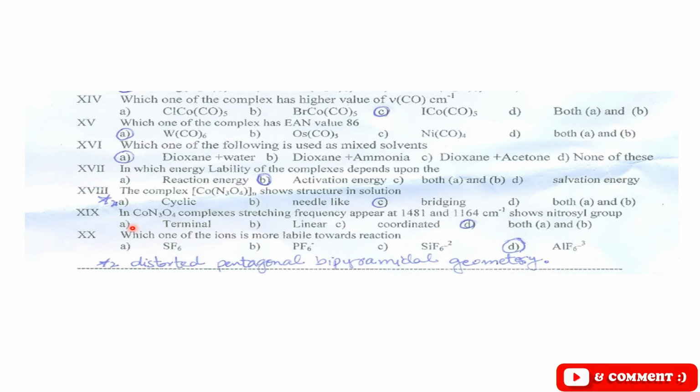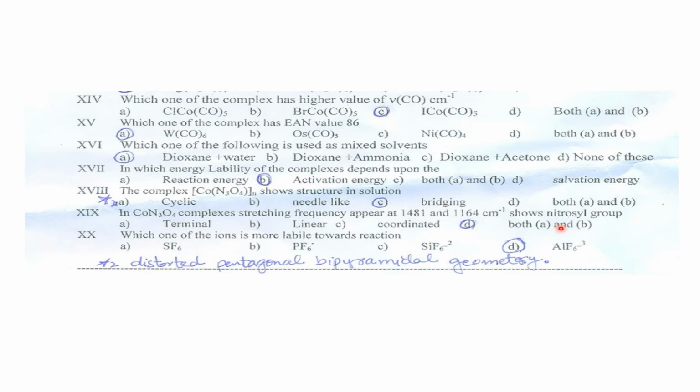Then we have MCQ number 19. In Co(NO)3O4, complexes with stretching frequencies appearing at 1481 and 1164 centimeter inverse show a nitrosyl group that is terminal, linear, coordinated, and option D is both A and B, which is terminal and linear, right?